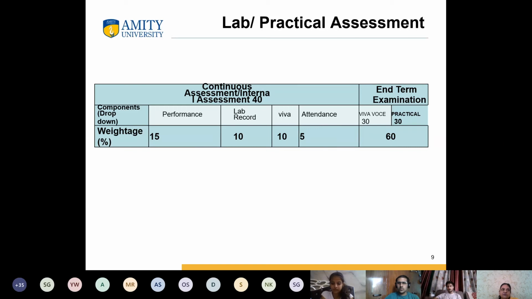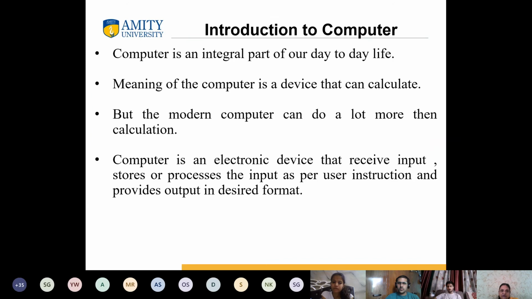Lab record is basically how you will be doing your lab exercises and how you are keeping that record with you. Then once you complete all those sessions, there will be a viva, and 5 marks is definitely there for your attendance for lecture as well as for your lab part. So again, 40 marks assessment is there for your lab part also, internal assessment, and 60 marks is for the end term examination, which is again sort of an online practical, of 60 marks. Clear? So this is how your assessment will be there.